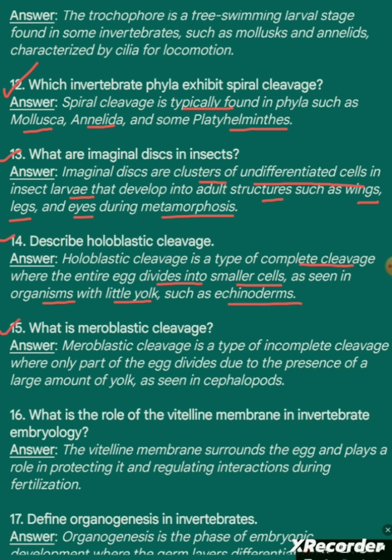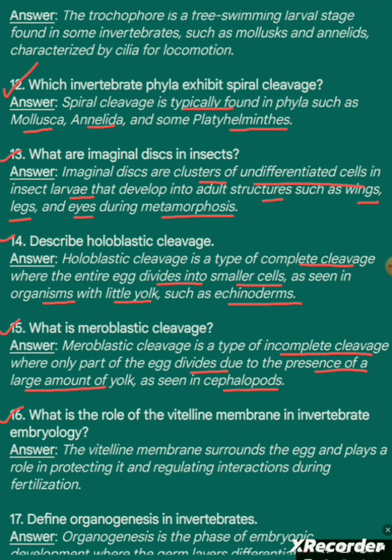Question 15. What is meroblastic cleavage? Answer. Meroblastic cleavage is a type of incomplete cleavage where only part of the egg divides due to the presence of a large amount of yolk, as seen in cephalopods.